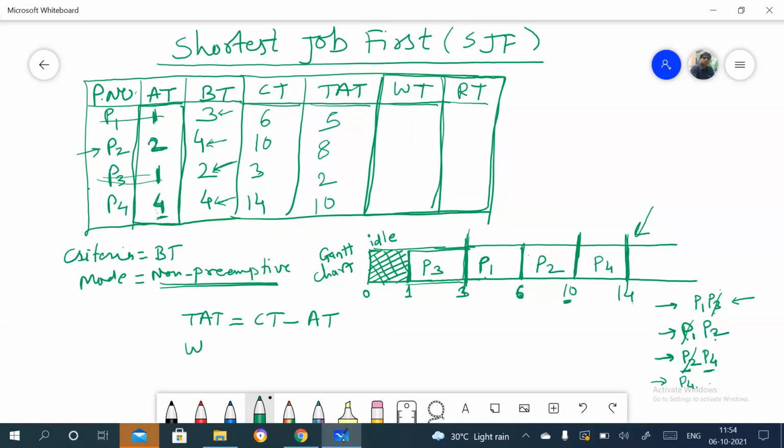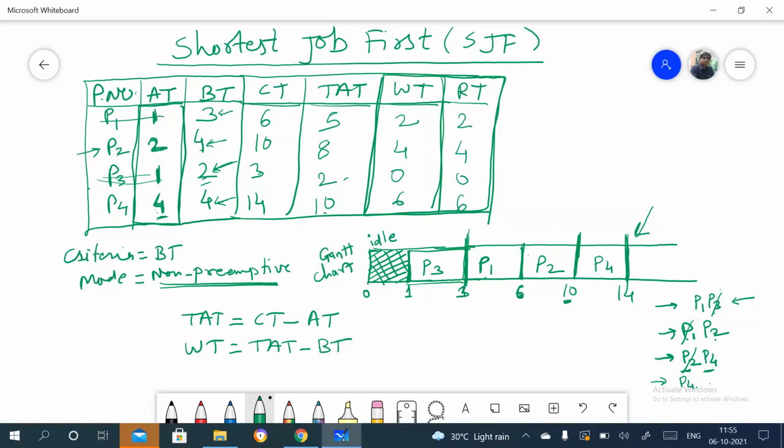Now what about the waiting time? The formula for waiting time is what? Turnaround time minus burst time. This is the formula, right? So waiting time for P1: the turnaround time is 5 and burst time is 3, right? So 5 minus 3 is 2, then 8 minus 4 is 4, then 2 minus 2 is 0 and 10 minus 4 is 6. And as I said, waiting time and response time are the same in this non-preemptive. So this one is this, right?